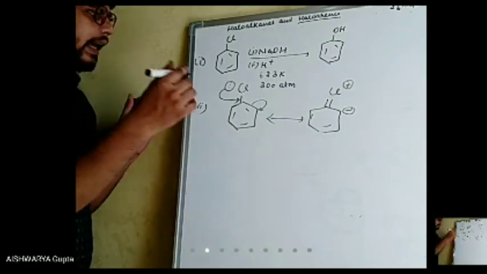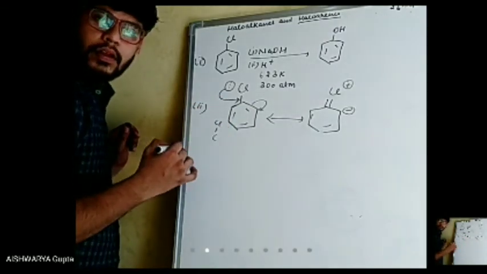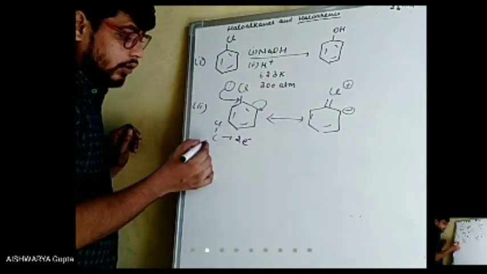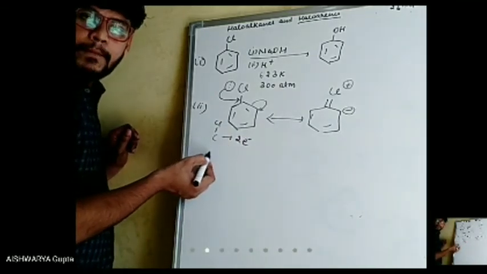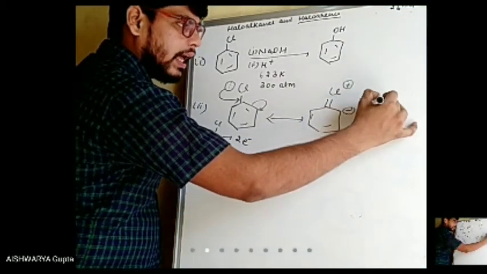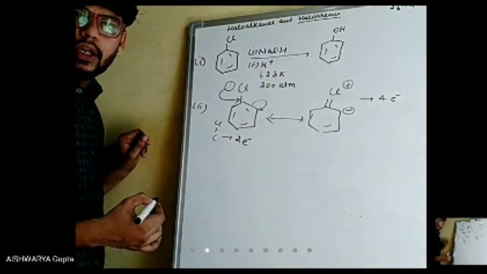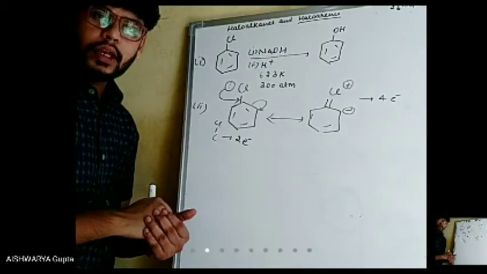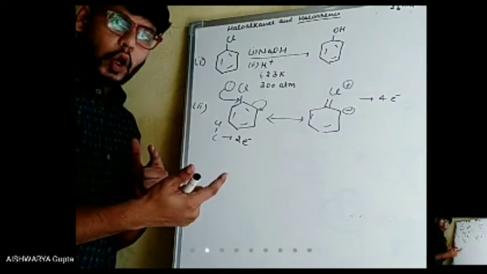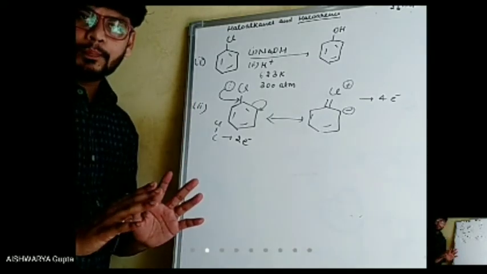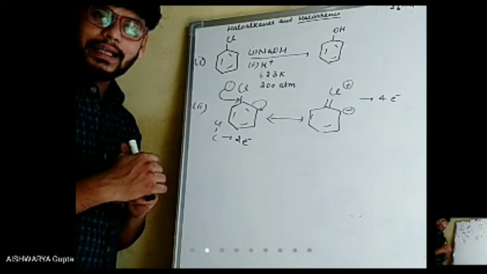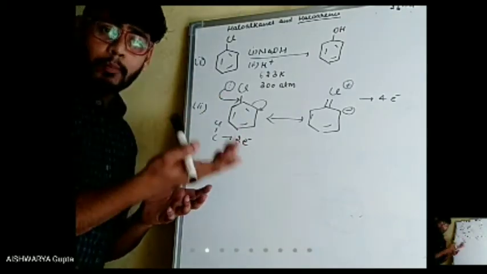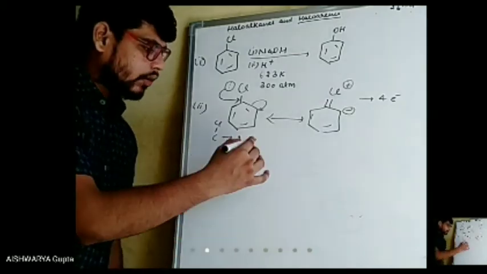Can we say it like this: if there was a single C-Cl bond, then there were two electrons shared between the carbon and chlorine. If there is a double bond, then there are four electrons between the carbon and chlorine. Which means if the number of electrons is increasing, then there is a problem. Some problems are being created. Now let's talk about some more reasons, like the hybridization reason.